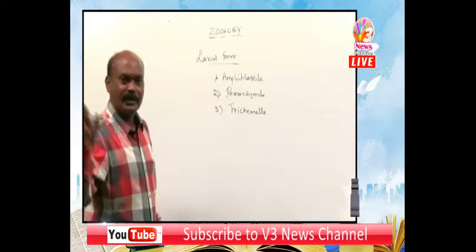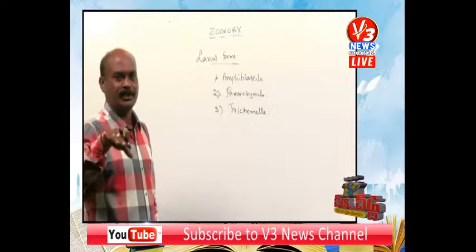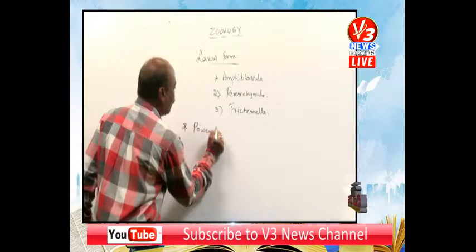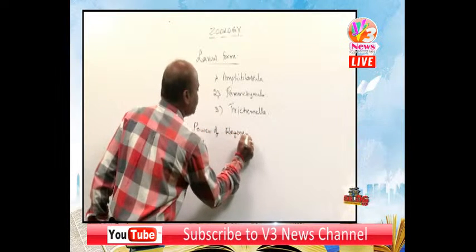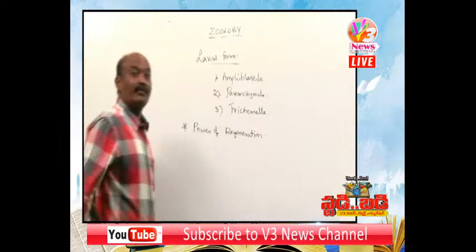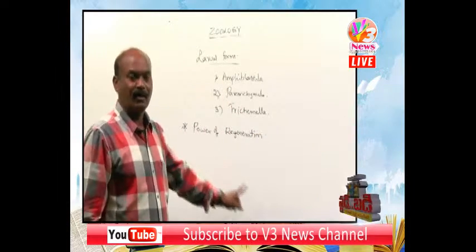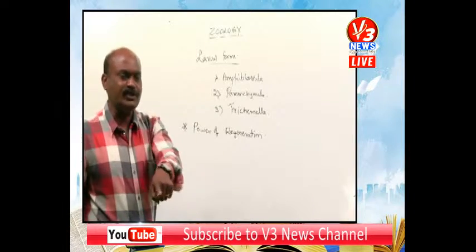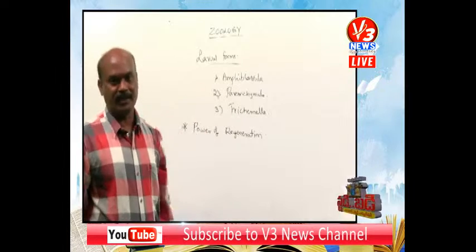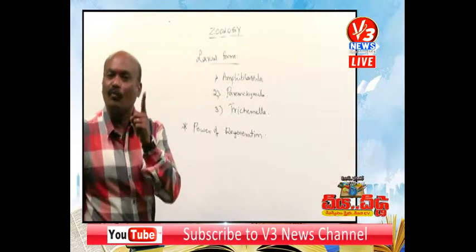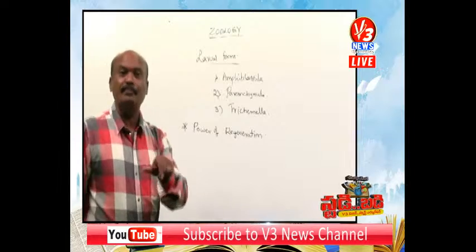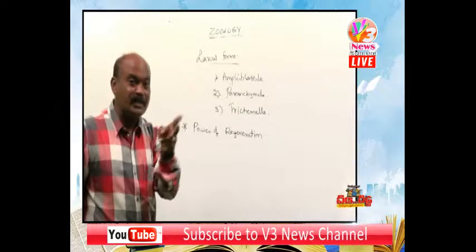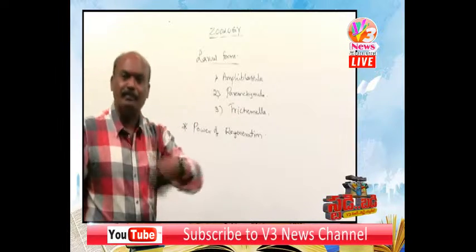One more important aspect regarding sponges: the power of regeneration is well marked. The same is true in two other phyla. One is phylum Platyhelminthes, where the class Turbellaria, commonly called planarians, shows it.